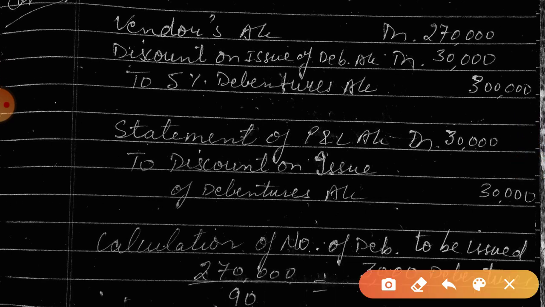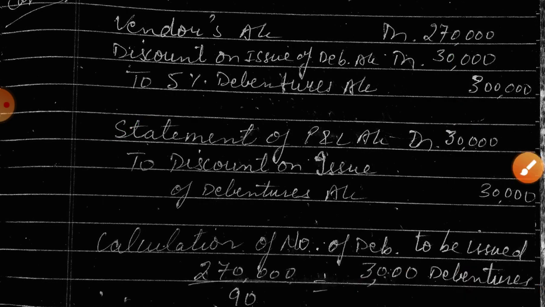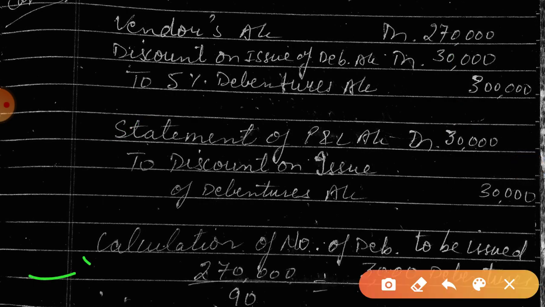Now this expense is to be written off. See whether the question asks you or not, loss on issue of debentures, or any expense for the issue of debentures, is to be written off. The manner of writing off is statement of profit and loss account debit, to discount on issue of debentures, this 30,000. And the calculation I have already told you, here is the calculation.